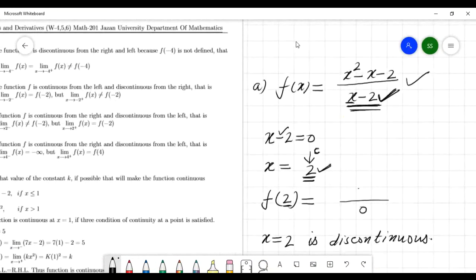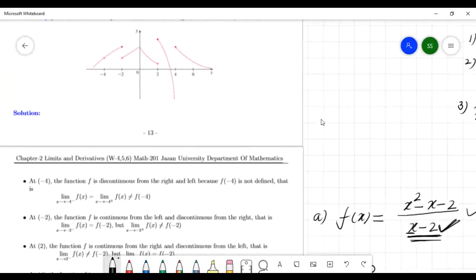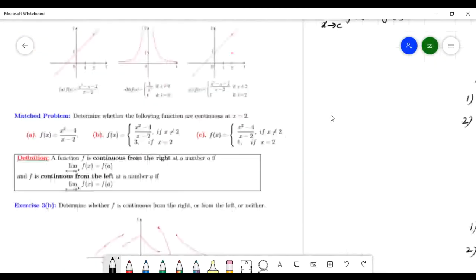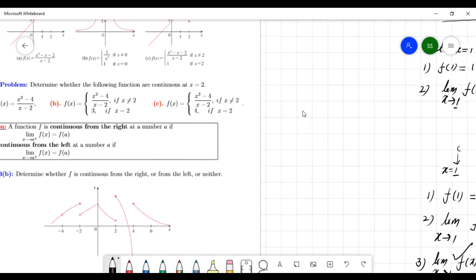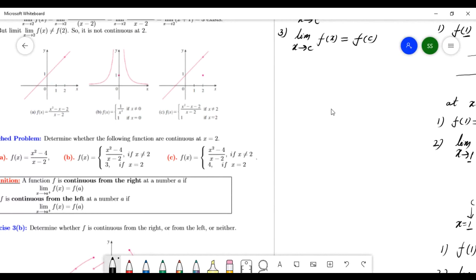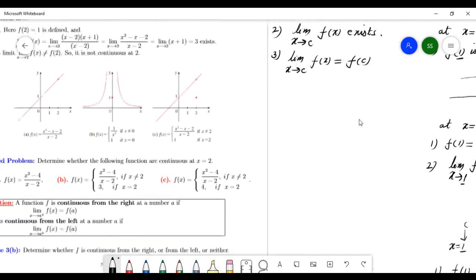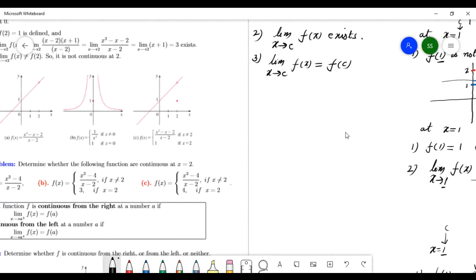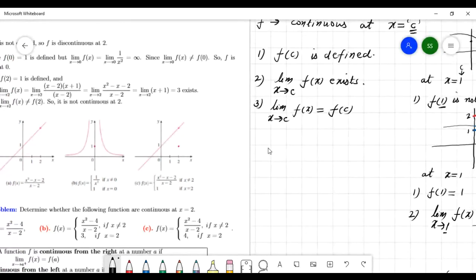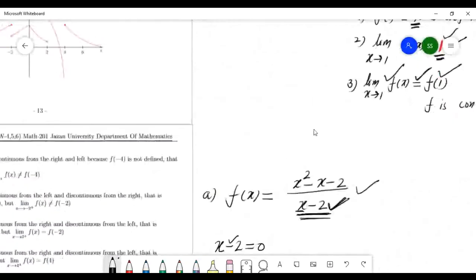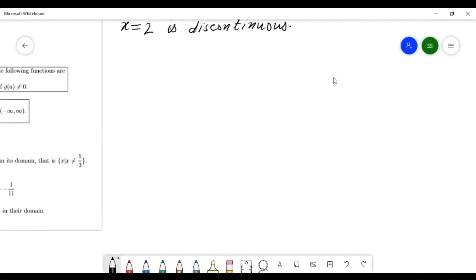Now see this one. Next example. Number B. Number B is this function.